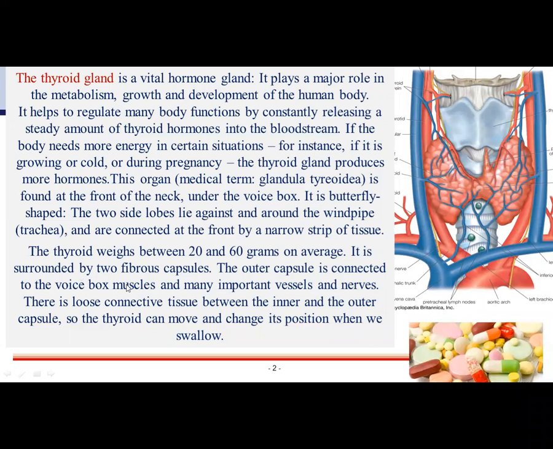It is surrounded by two fibrous capsules. The outer capsule is connected to the voice box muscles and many important vessels and nerves. There is loose connective tissue between the inner and outer capsules, so the thyroid can move and change its position when we swallow.